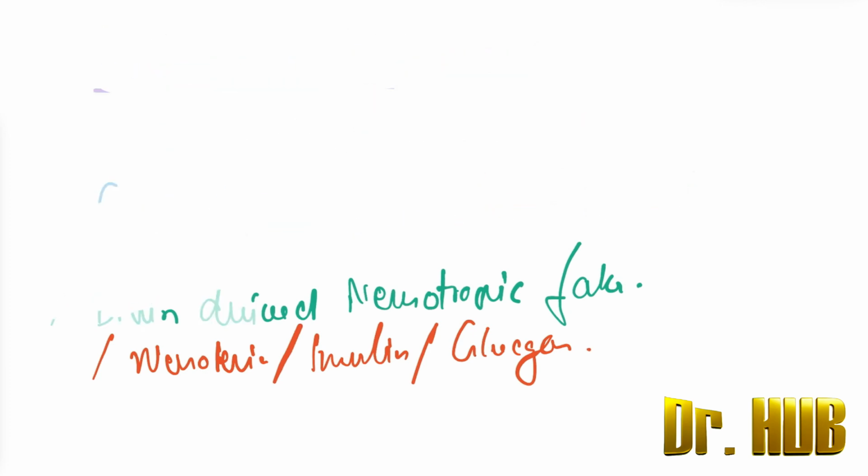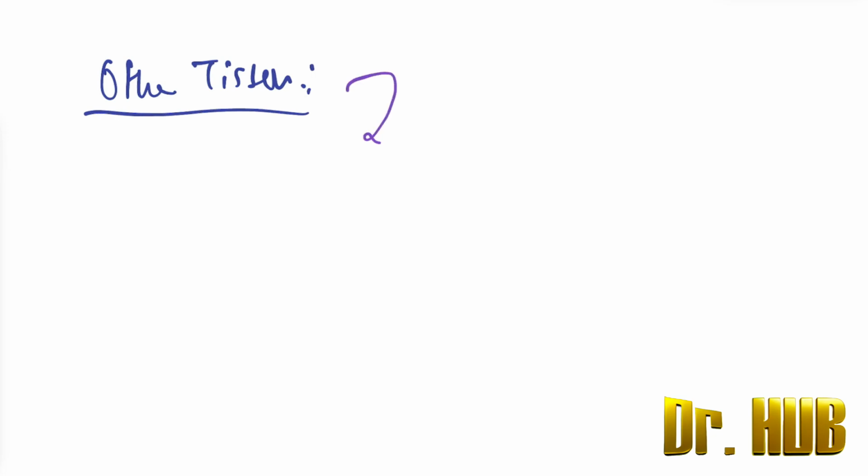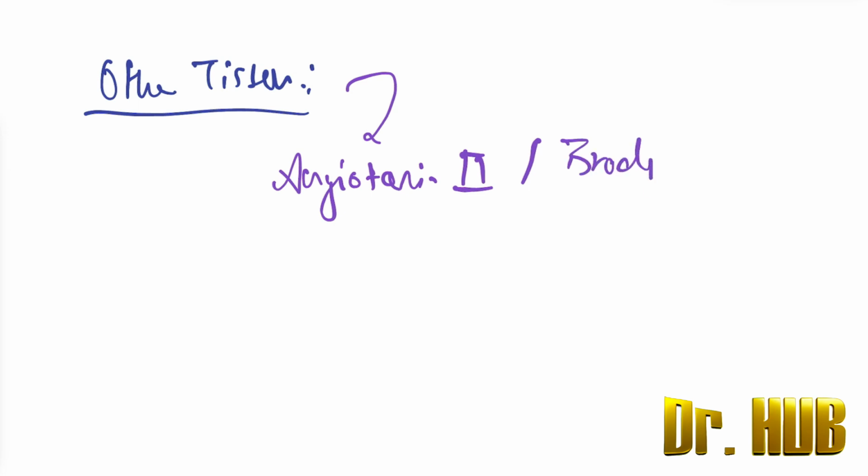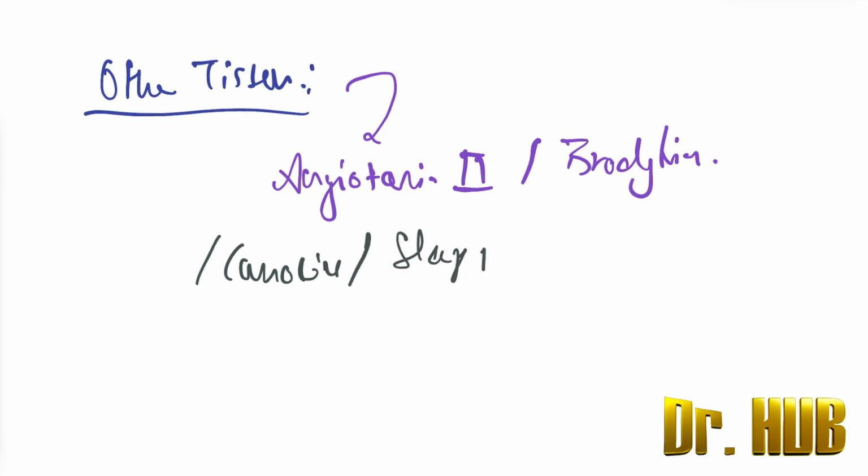Next is from the other tissues. The other tissues include angiotensin 2. Then there is also bradykinin. Next there is carnosine, sleep peptides, as well as calcitonin.